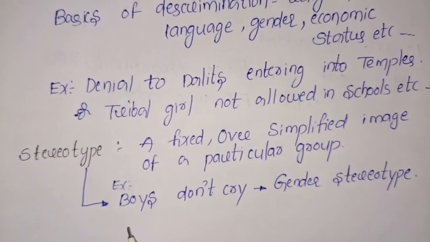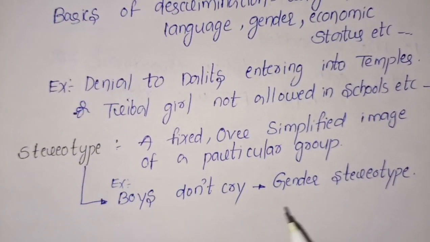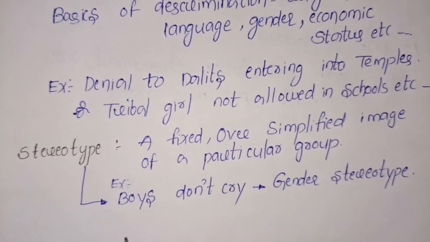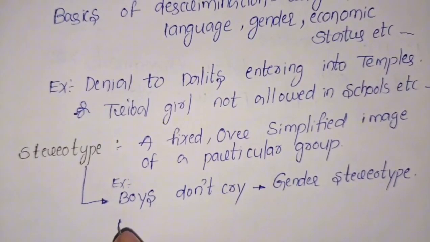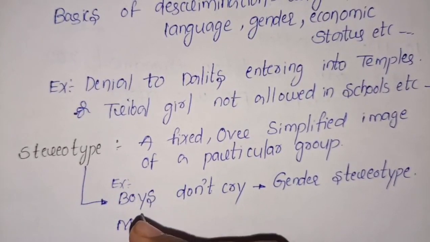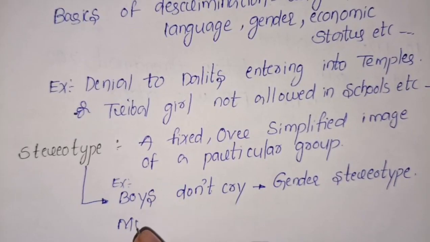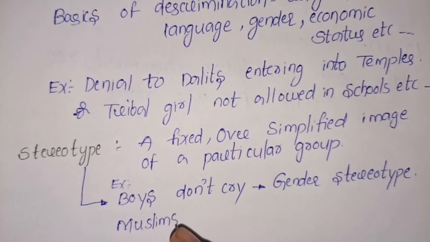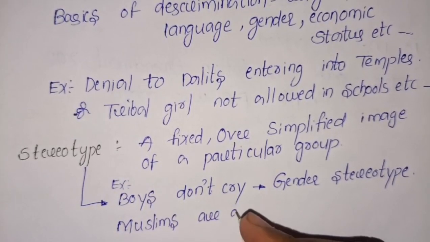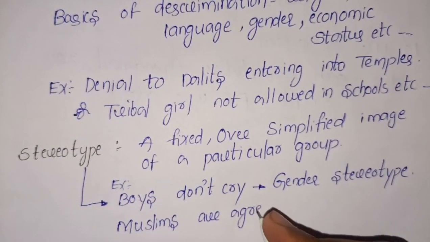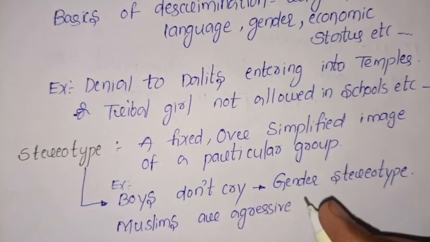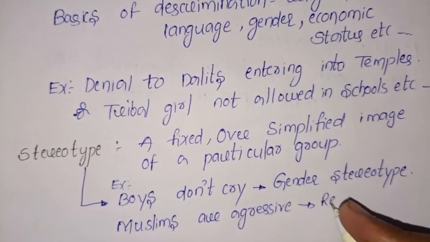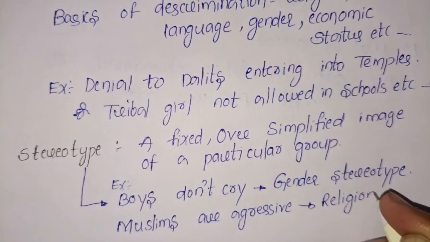All members say boys don't cry. That is known as a gender stereotype. Someone will say Muslims are aggressive. That is a religious stereotype.